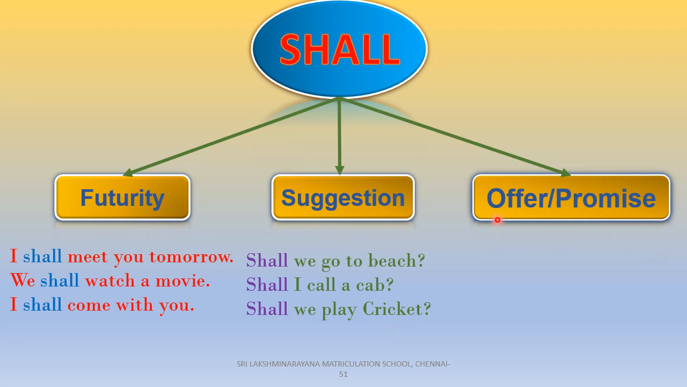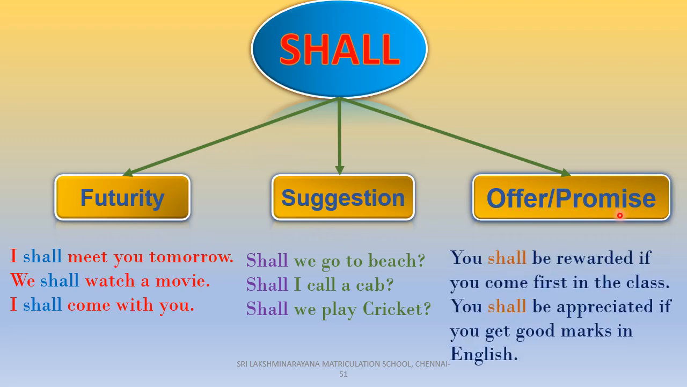Then offer or promise. So offer is nothing but providing something for someone, and promise is the expression of readiness to do something if desired. Look at these examples. You shall be rewarded if you come first in the class. You shall be appreciated if you get good marks in English. So both these sentences express the offer or promise of doing something if the action is satisfied.